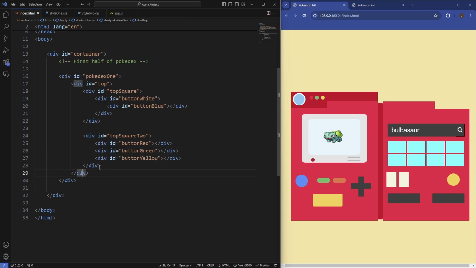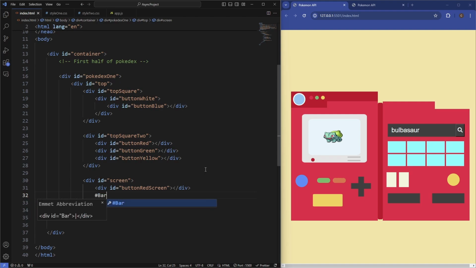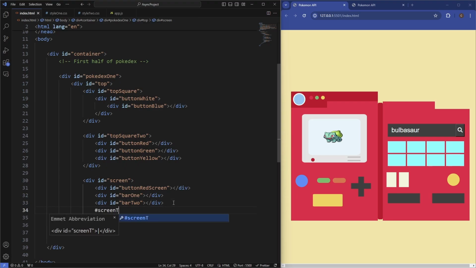And then we'll have the screen underneath this. So we'll give this an ID of screen. And inside of this screen, you can see we've got a red button. So we'll give it an ID of button red screen. And then we've got 2 bars that you can see here. So we'll say bar 1 and bar 2, and then you can see there's also like a mini screen inside of this which is going to house the image. So we'll say screen 2.